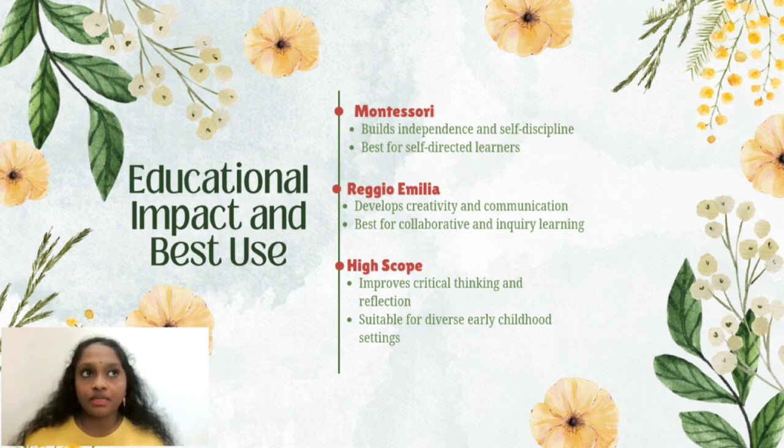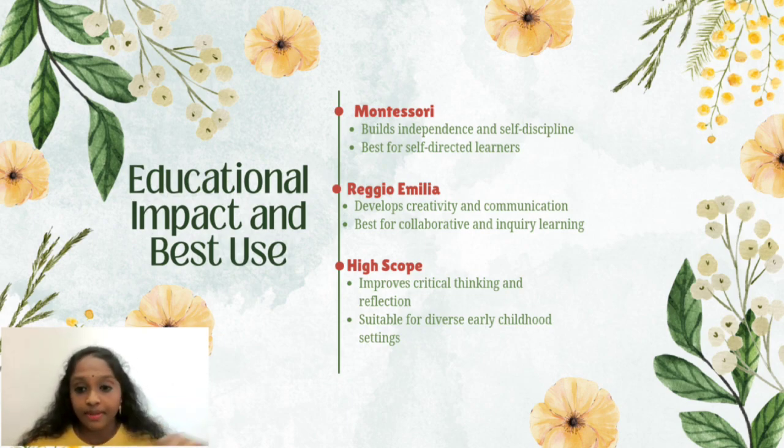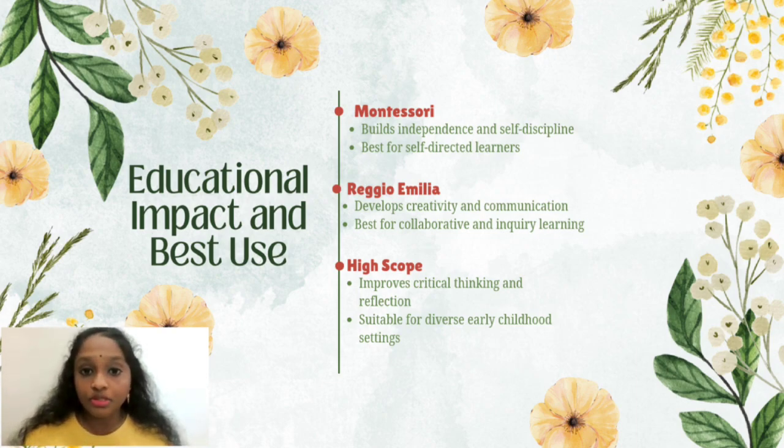The third part of the comparison and contrast of Montessori, Reggio Emilia, and High Scope models is educational impact and best use. It is divided into three. The first one is Montessori, which boosts independence and self-discipline and is best for self-directed learners.